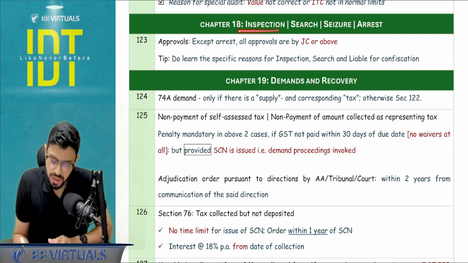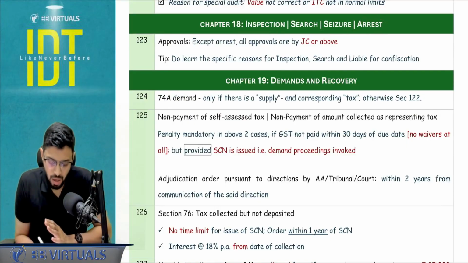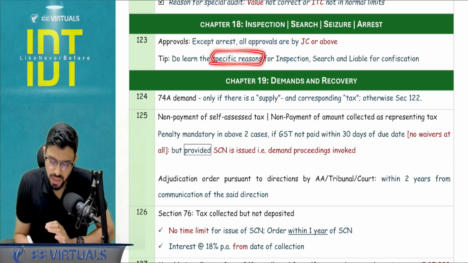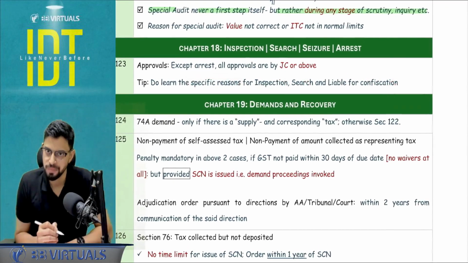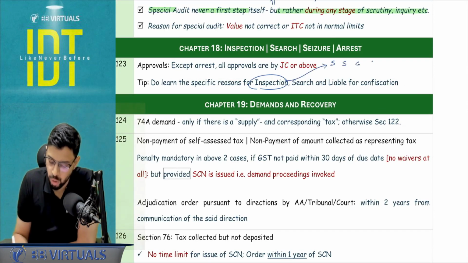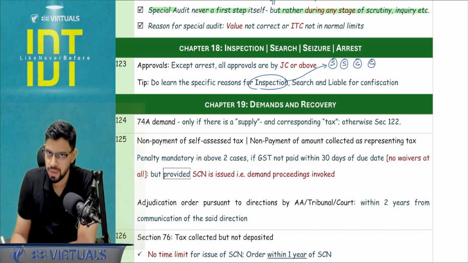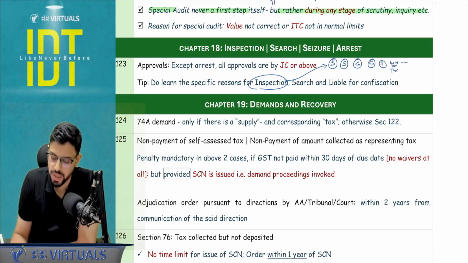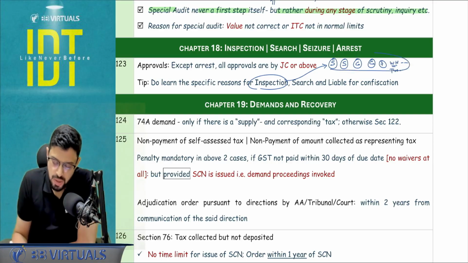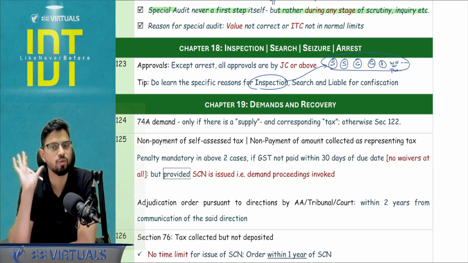Chapter number 18, inspection, search, seizure, arrest. Not a big deal, very straightforward chapter. All the approvals are from JC or above, except arrest where the commissioner is involved. Do learn the specific reasons for inspection, search and liable for confiscation. Now I will quickly revise that as well, although I was not planning to, but okay, we'll revise it. Inspection reasons, specifically you have to learn suppress, claim, contravene: suppress stock, suppress supply, claim ITC, contravention with intention to evade the tax, plus a case of warehouse owners and transporters. There also the inspection can happen, because the JC or above have reasons to believe that these things are happening. So these specific things need to be quoted in the answer, because a direct question is possible.